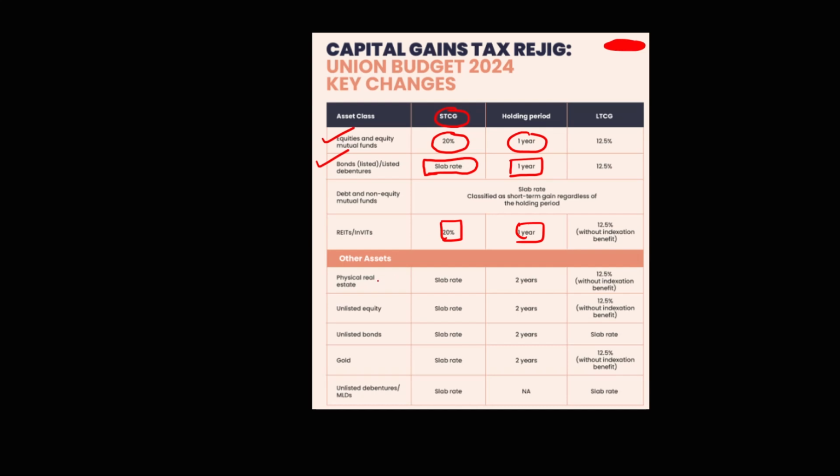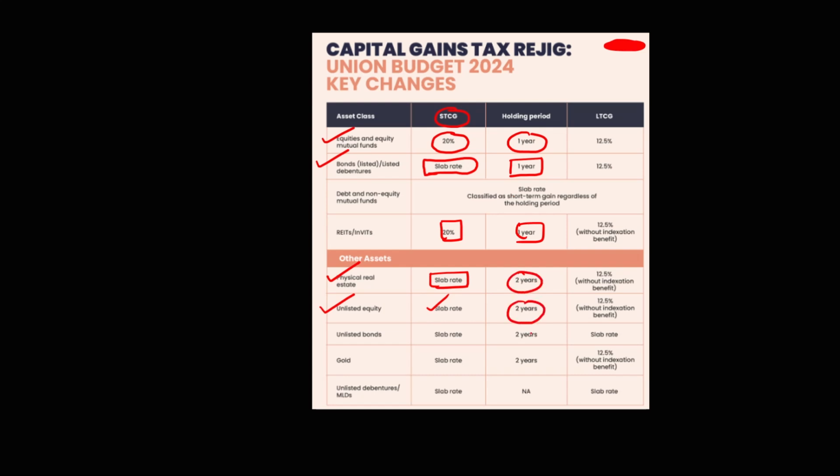For other physical assets, for example, physical real estate, you will be taxed at slab rate. If your slab rate is 30%, then you will be taxed at 30% if it is a short-term capital gain. If your slab rate is 10%, then you will be taxed at 10%. Unlisted equity. There are many shares which are unlisted, but that is also traded. That will also be taxed at slab rate, but you can see here the holding period is 2 years.